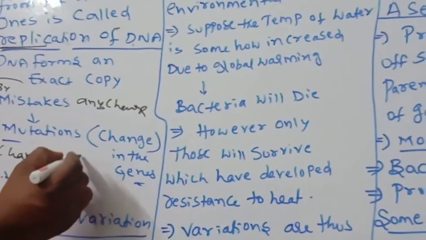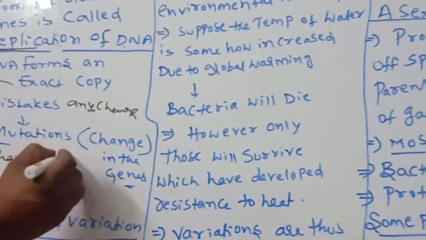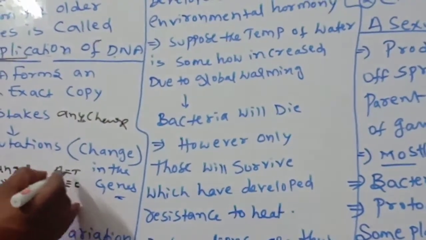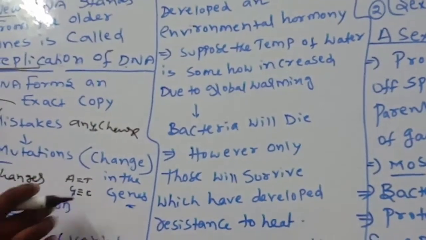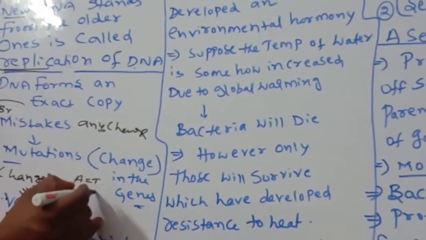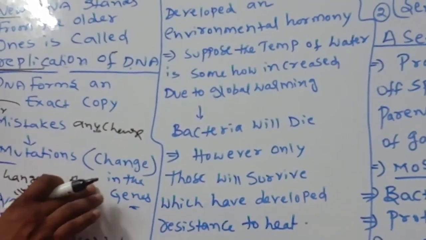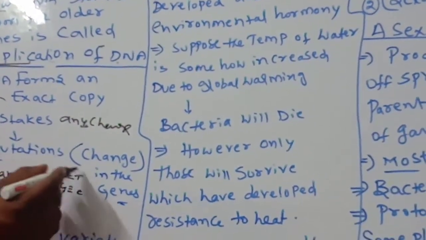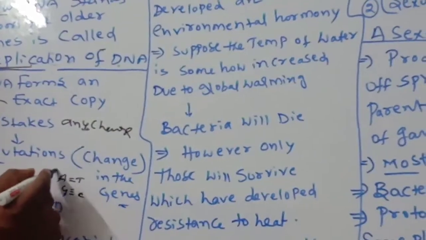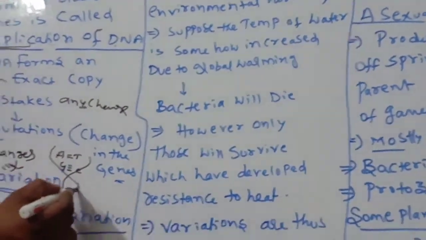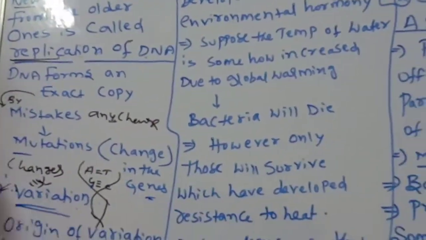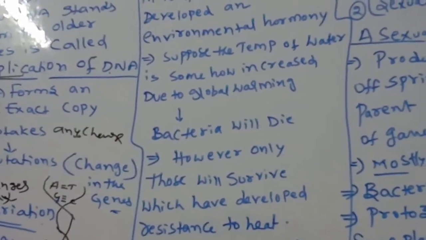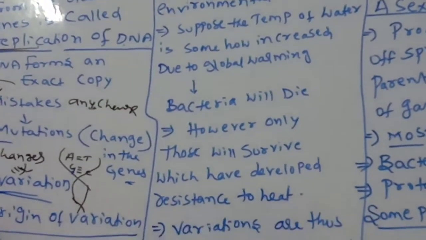Suppose, as you know very well, adenine always binds with thymine, and guanine always binds with cytosine. This is a rule. So if instead of cytosine, guanine came, it is a mutation. Sometimes this sequence will be altered and forms what you call variations. The origin of variation is very important.